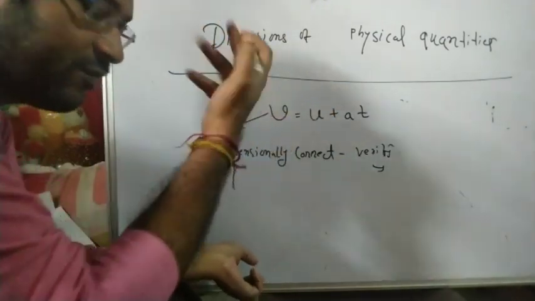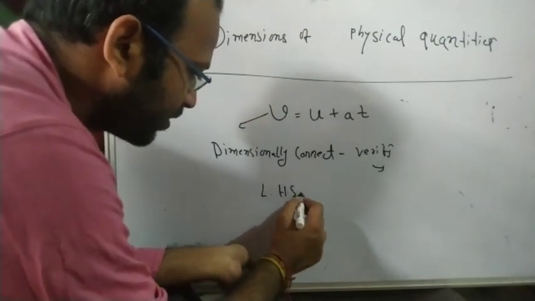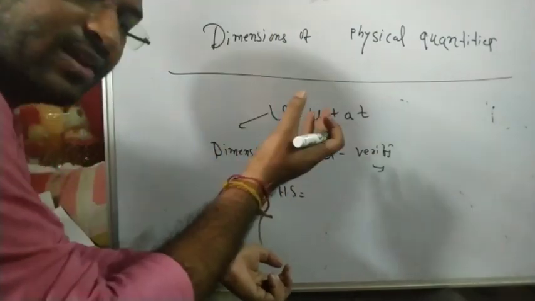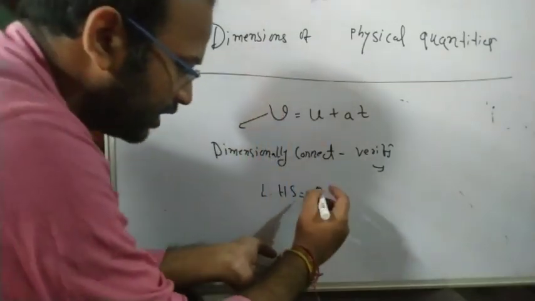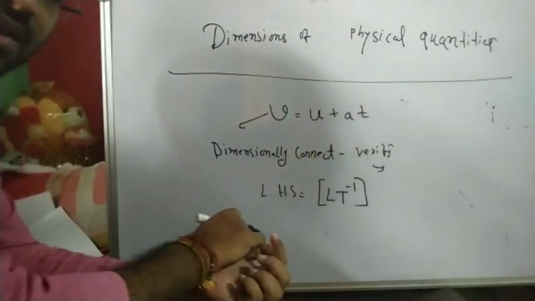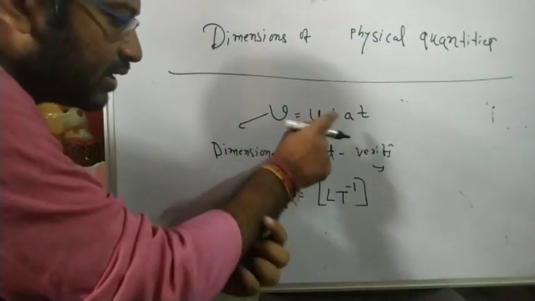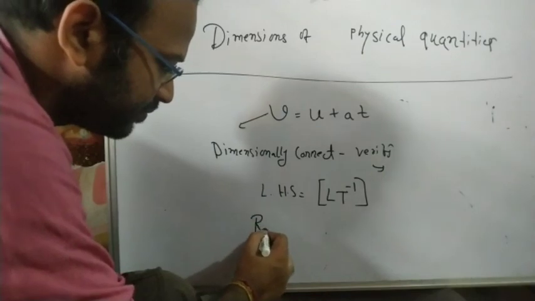What is the dimension of velocity? Whether final or initial, it is a velocity, so the left side is L t to the power -1. We have calculated this already. What is the dimension of the right hand side?